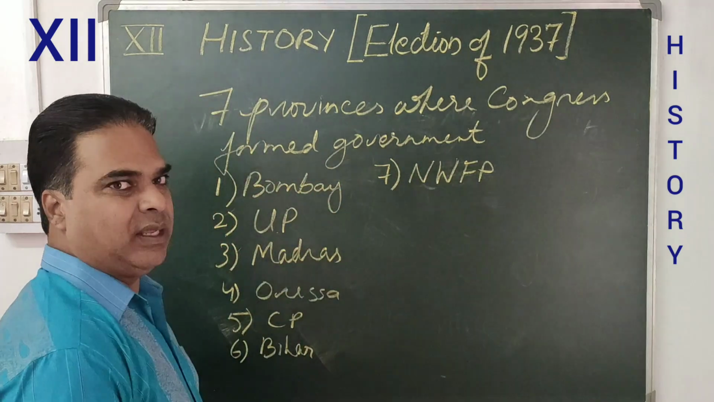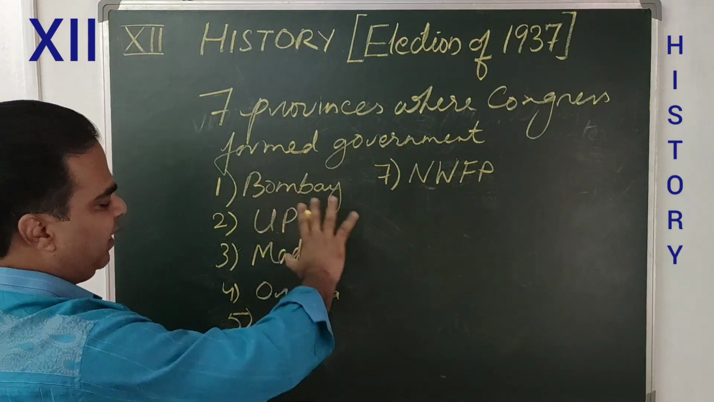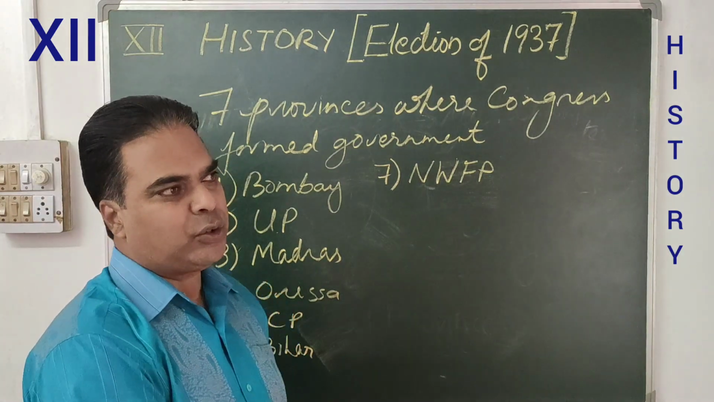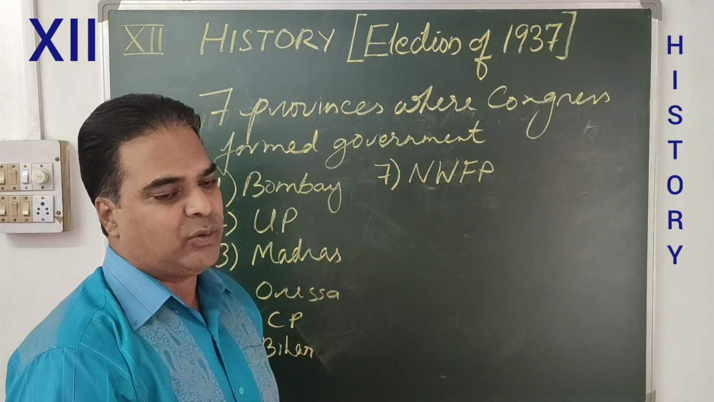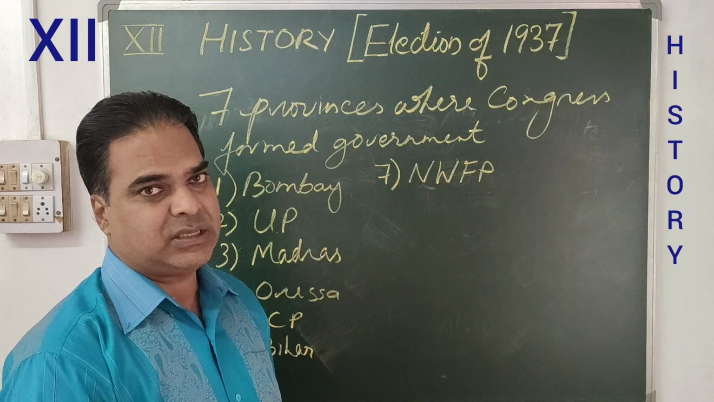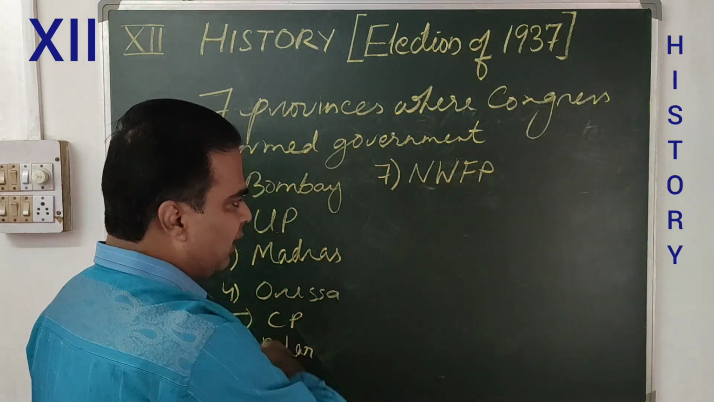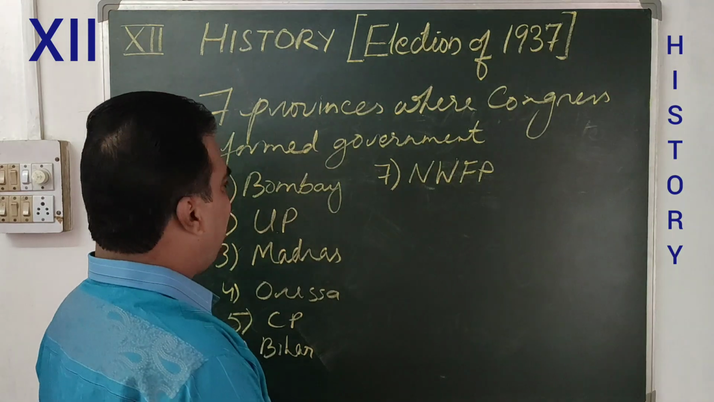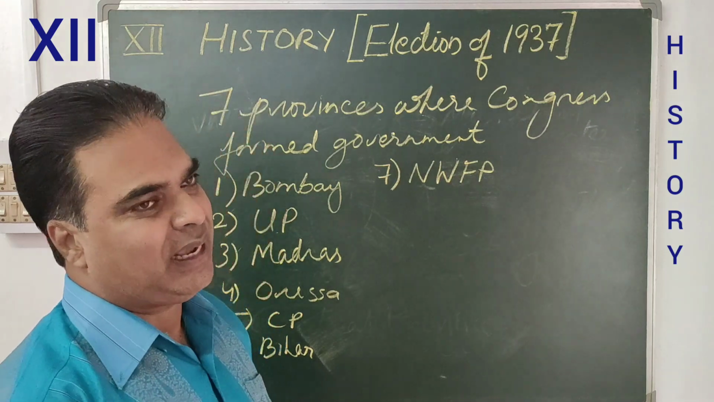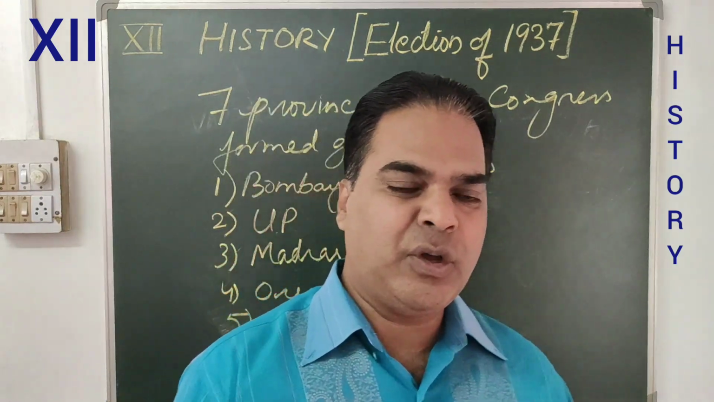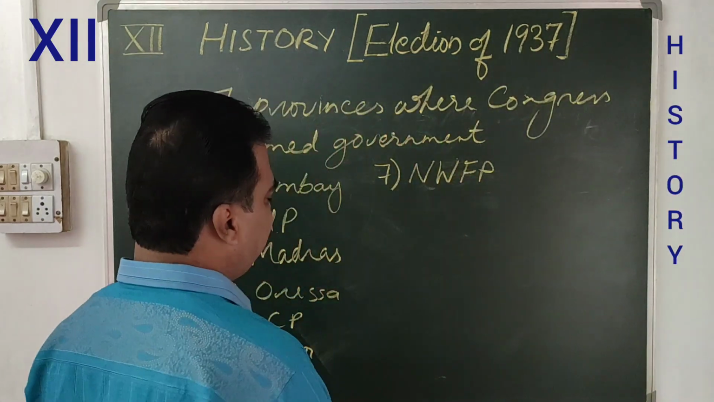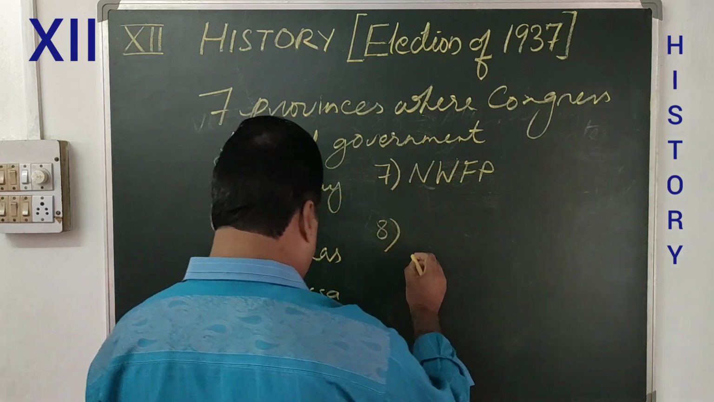Congress ministers were there. That means a full majority government, without entering into any alliances. So altogether 11 provinces, and out of 11, they formed government in 9 provinces. 7 they had their own government, and apart from these 7, 2 more provinces were there where Congress entered into an alliance. A coalition government was formed. There also Congress was not in full majority, but they managed to enter into an alliance and form the government.